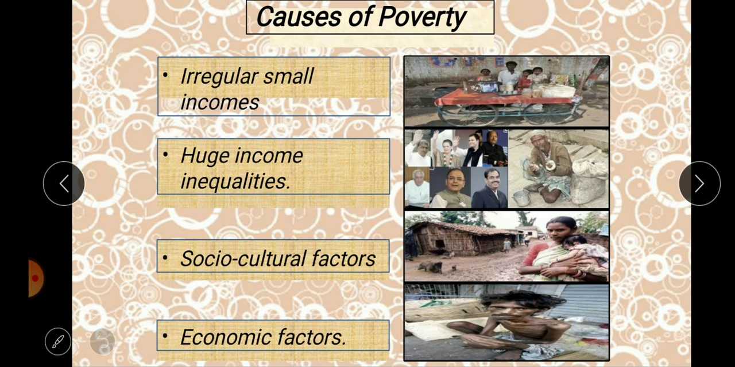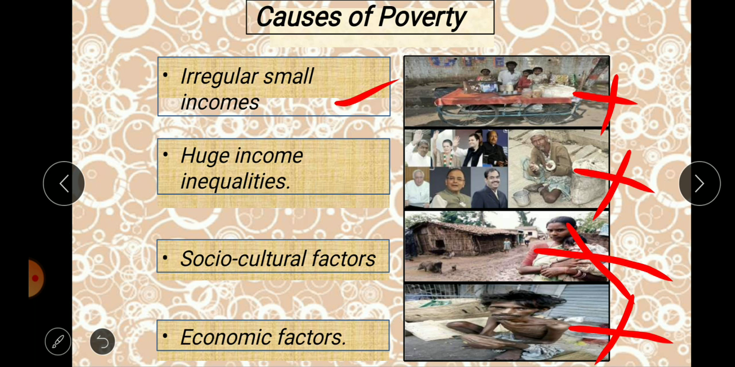Yes. So we have seen in the previous class that we had many causes for poverty, that is, irregular small income. If you see these vendors, they will not have proper income. Similarly, the beggars will not have proper income, and the people at the street side will not have proper income. Similarly, women who are not engaged in regular work will not have proper income. So this is a reason why people come under the poverty line.